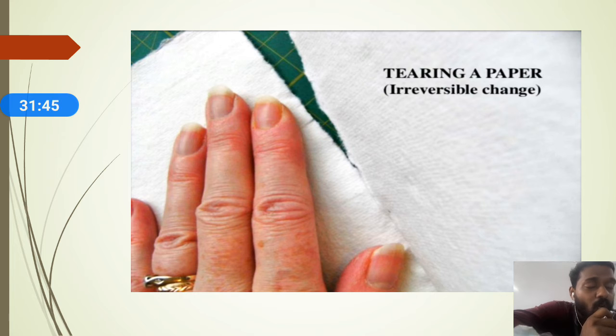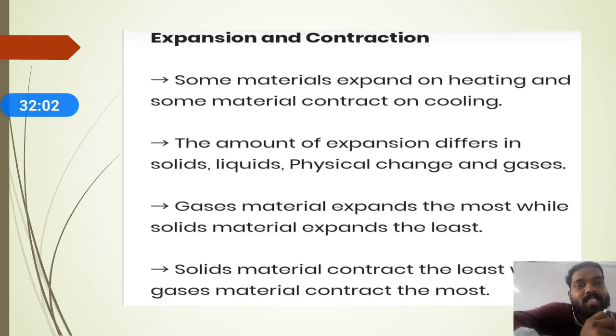Hopefully you have already studied many examples of reversible and irreversible change, and you also understand physical change and chemical change. Okay, so now we can move on to the next concept. In our surroundings you can also see a different kind of change, that is expansion and contraction. So what is expansion, what is contraction? Let us see what we mean by expansion and what we mean by contraction.